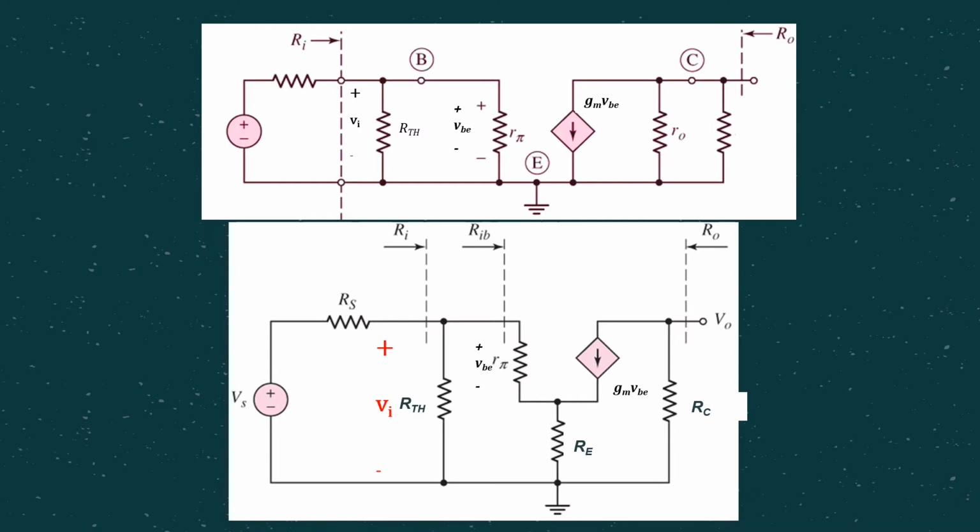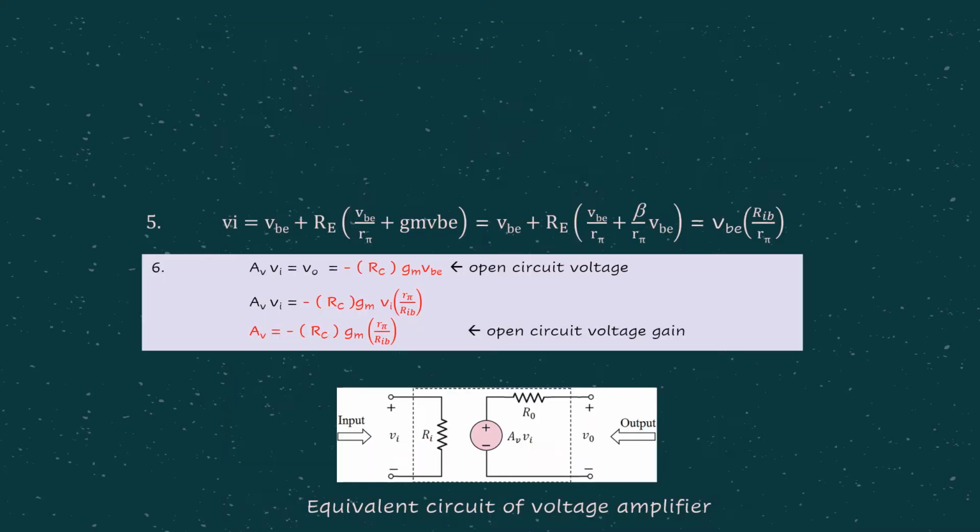So as can be seen from this small signal equivalent circuit, the upper one is actually for type 1, where emitter is grounded, as can be seen here, where emitter is directly grounded. Then let's have a look at the second one, which refers to type 2, where as can be seen here, now we have RE at the emitter, because we have the base, collector and emitter here, right? So at the emitter terminal there is RE, and where is RIB? The input resistor looking at the base. This is RIB, okay, input resistor looking at the base. So in this case, we need to find RIB, and later only we can find RI.